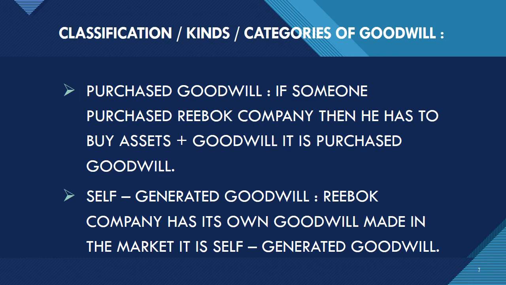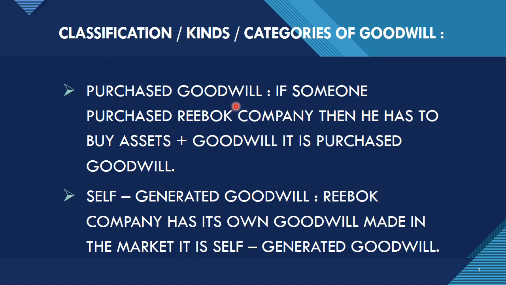Let us classify the kinds or the categories of goodwill. Okay. So goodwill is classified into two categories. One is purchased goodwill and the other one is self-generated goodwill. Now here I have written an example so that you understand it better without me explaining much. First of all, let us see what purchased goodwill is. If someone purchases Reebok company, then he has to buy assets plus goodwill. It is purchased goodwill. Okay.